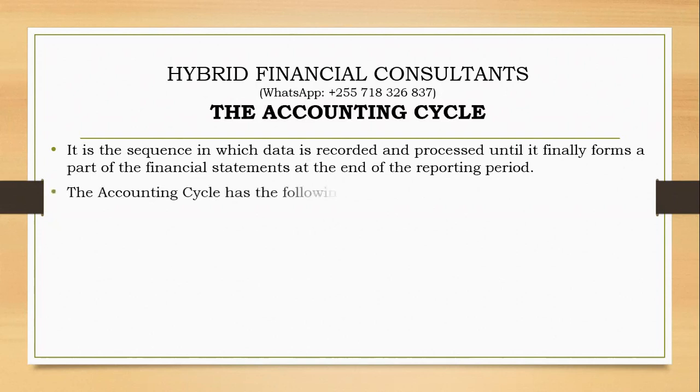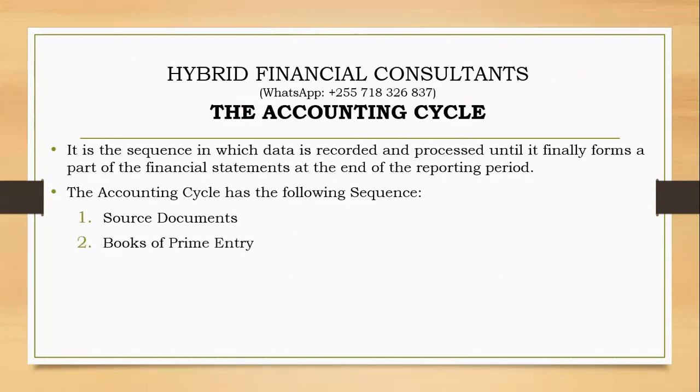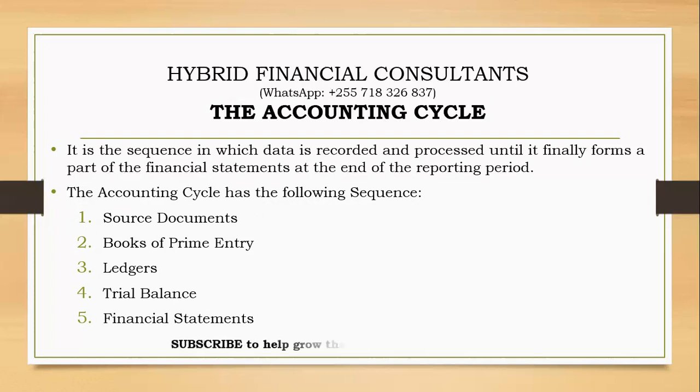So simply speaking, the accounting cycle has the following sequence. First of all, source documents, like I've said, invoices are source documents, but also books of prime entry. We'll see them later. And then we have ledgers. Then after ledgers, we have the trial balance, and lastly, we have financial statements. So you have to know the interconnection between these 5 parts of the sequence. So listen carefully. We'll just go in brief, and then in other videos we'll explain one part of the sequence after another.